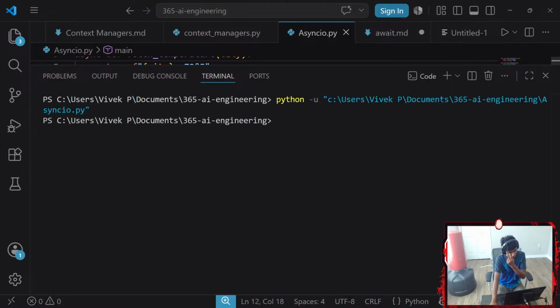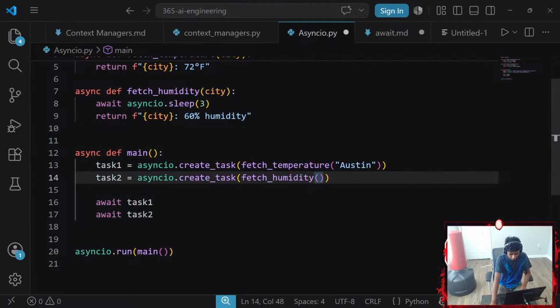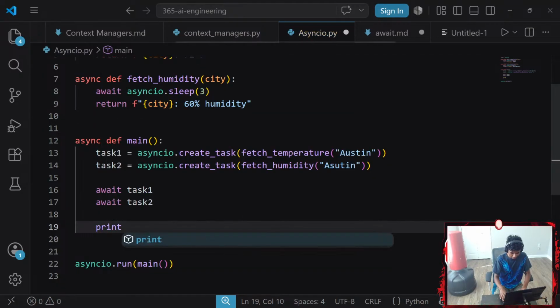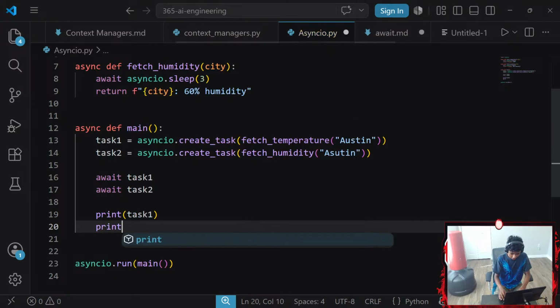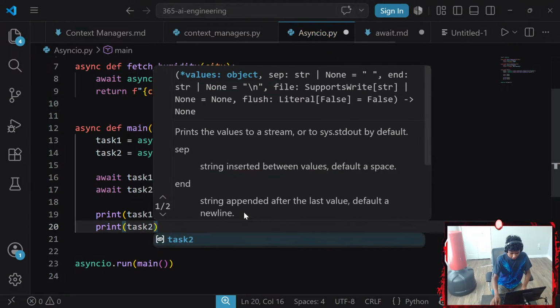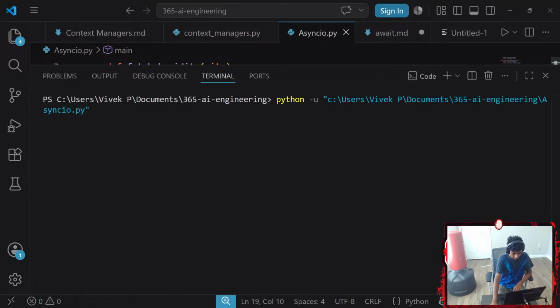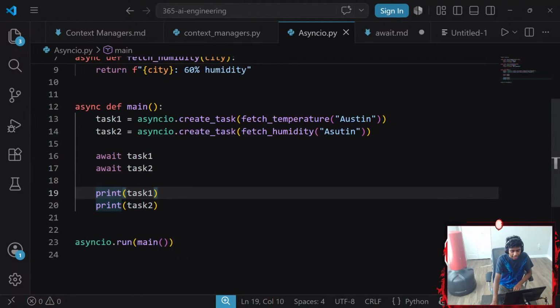Is it going to return? I highly doubt it. Yeah, I knew it won't return squat. Because in order for it to actually return, I need to print my task 1, and then I need to go ahead and print my task 2. Because let's be honest, without printing, it's not going to return squat. It's going to say it's the memory address.